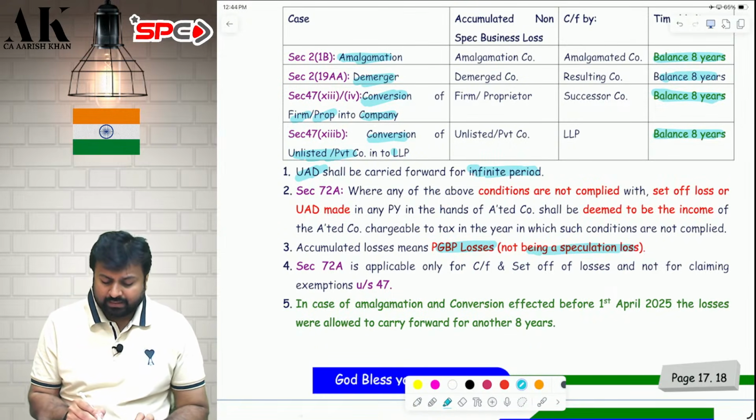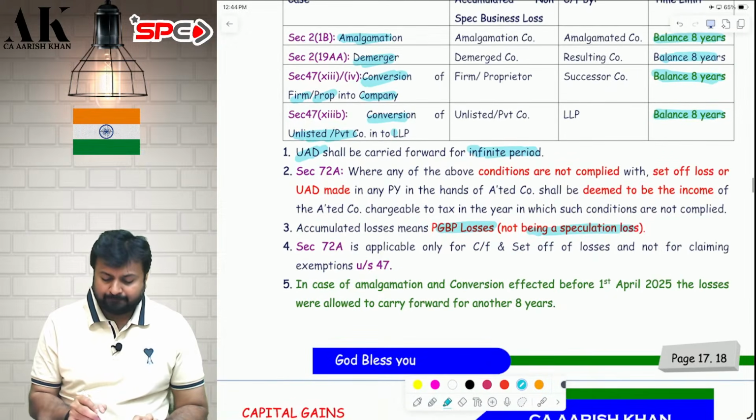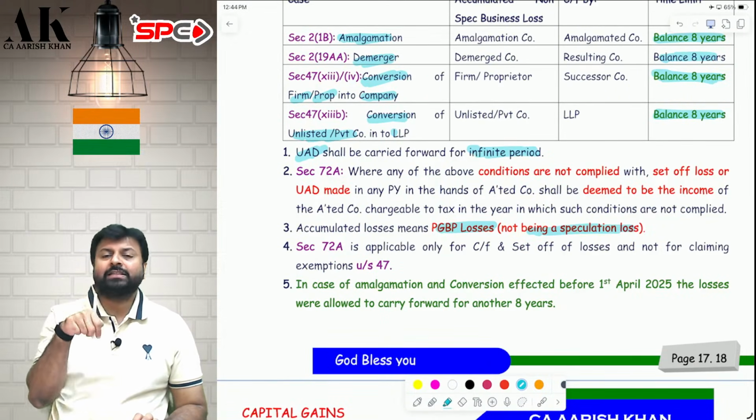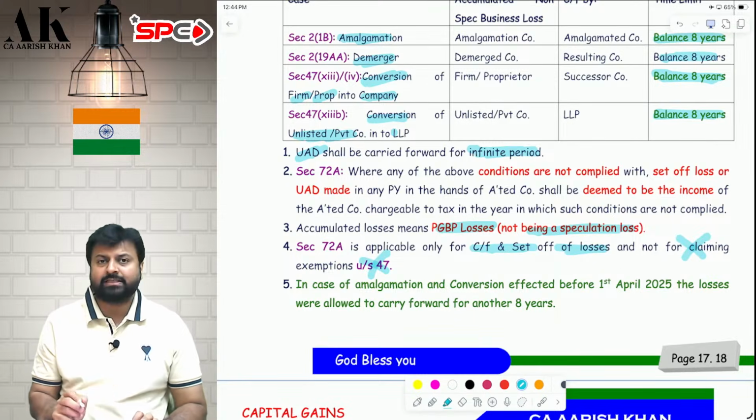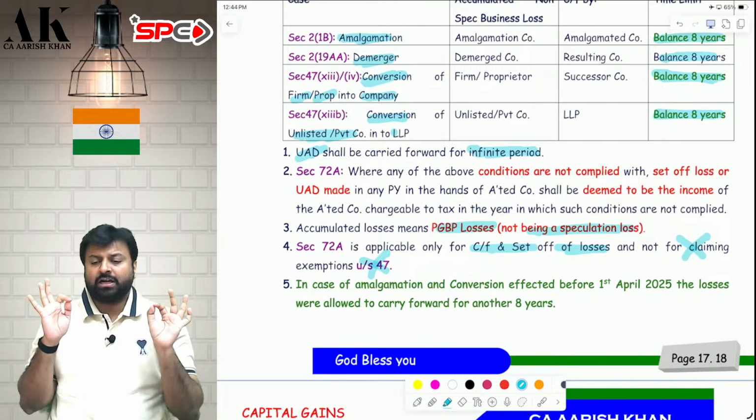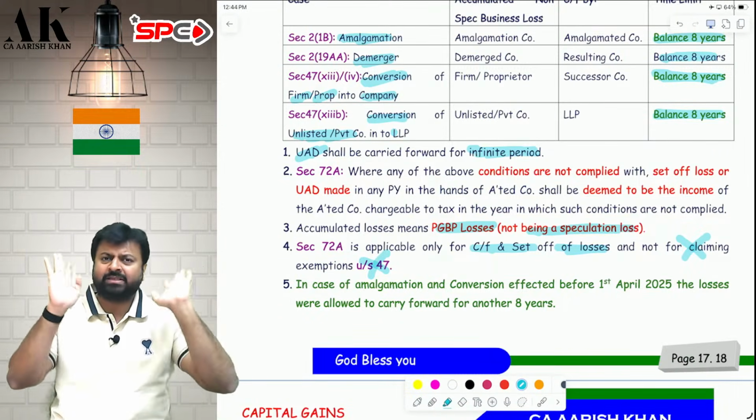Okay. Again, I am saying, these conditions which we have done under 72A, these are only for carry forward and set off of losses, and these have nothing to do with exemption under 47. For exemption under section 47, you have to just fulfill the basic condition. That's it.